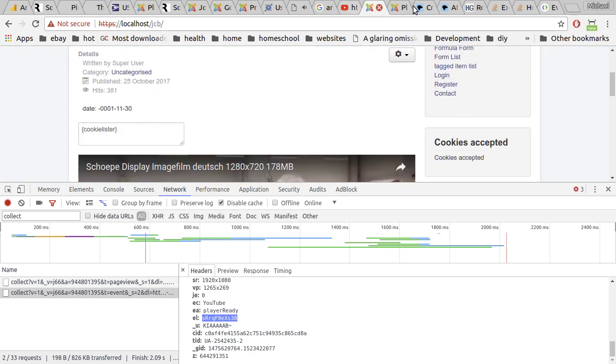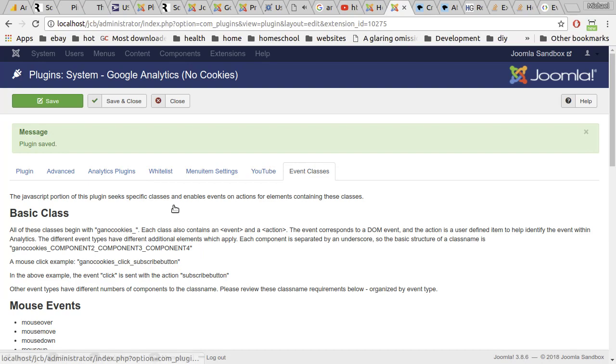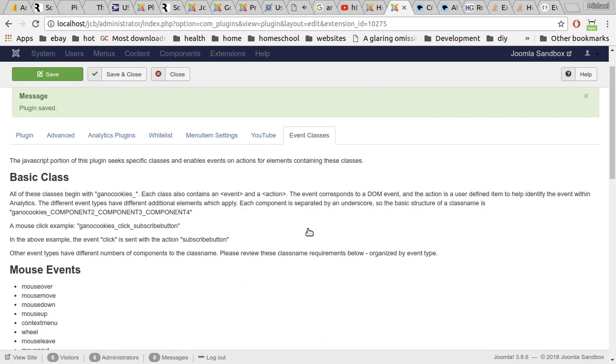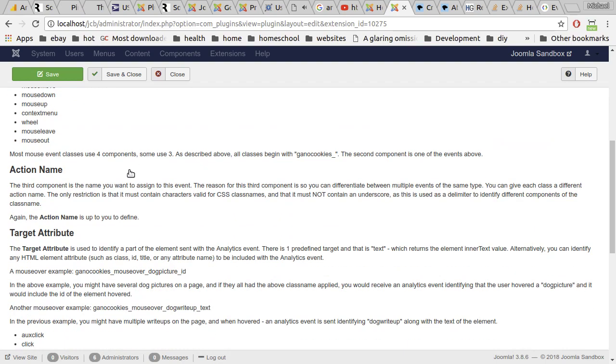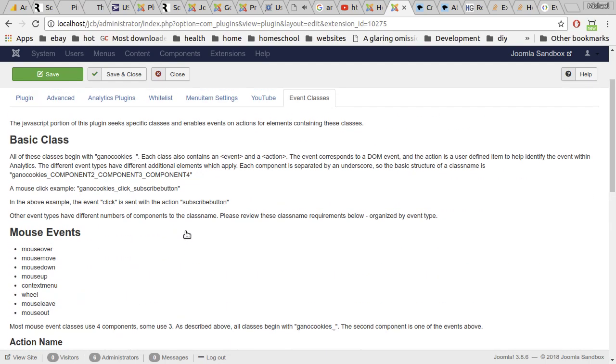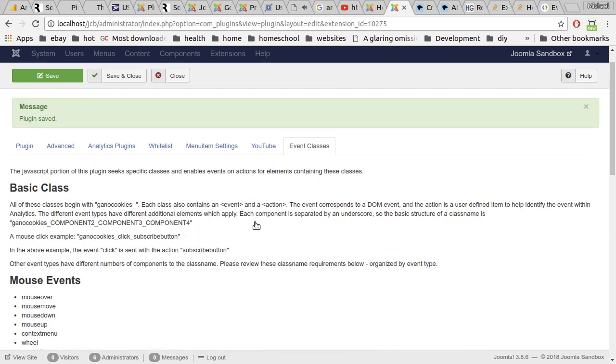And this one, I got to go back to the configuration. Man, I'm going to end up spending more time writing the documentation on just this one feature than I did writing the whole extension. So this is craziness here. Right now I only have two classes of events. I only have mouse events and clipboard events. I'm going to be going over all of the DOM event documentation to figure out what events I can tie to this, because what I've set up here is an event triggering system that's based on CSS classes.